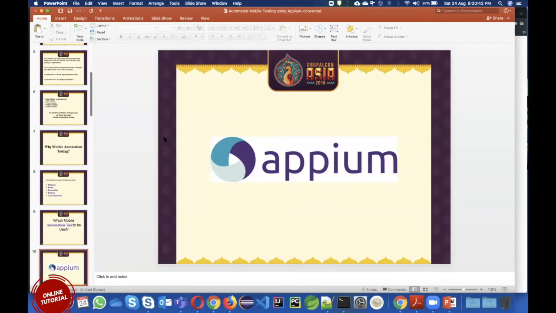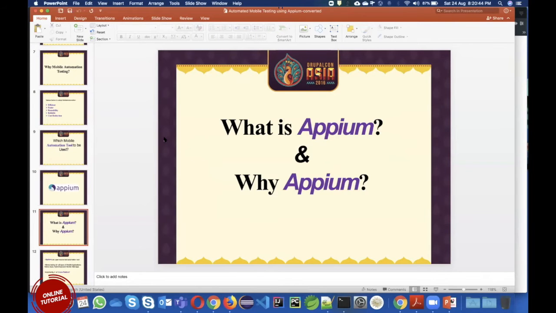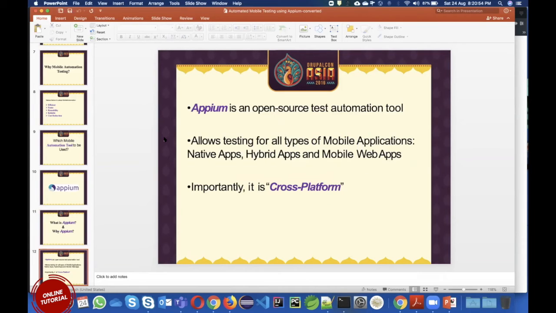There are n number of tools available in the market, so why are we going for Appium? Because Appium is, first of all, free and open source. You don't have to pay any license or any other thing, and it can automate all types of applications.